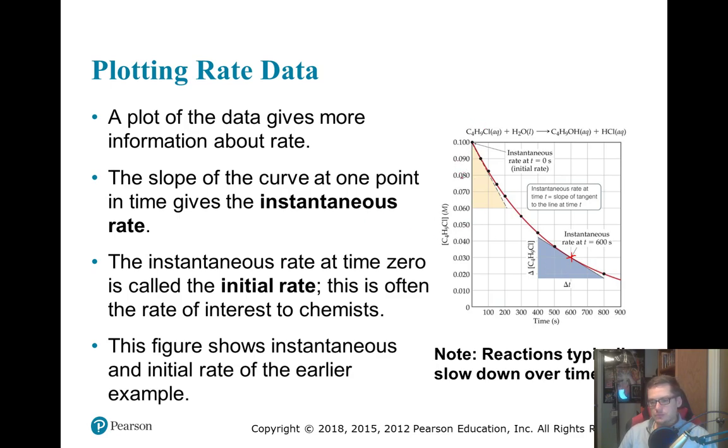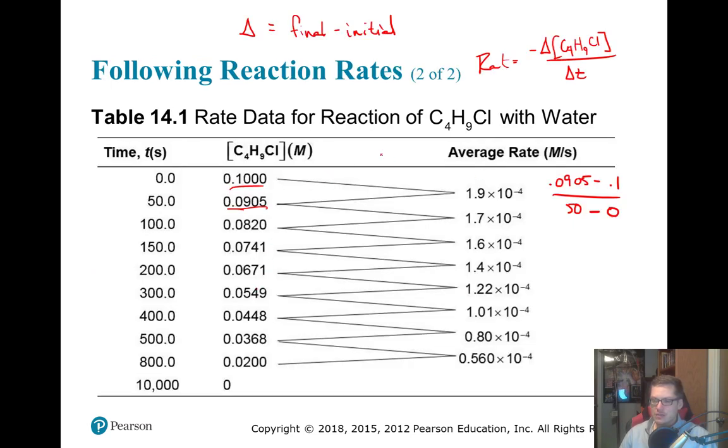Now, the initial rate is simply the instantaneous rate when you first start, or in this case when t equals 0. So an initial rate is an instantaneous rate, so it's found the exact same way. You pick your initial point, you draw your tangent line, and then you find the slope of that tangent line. All right, so this data here is from the previous example, just drawn out for us.